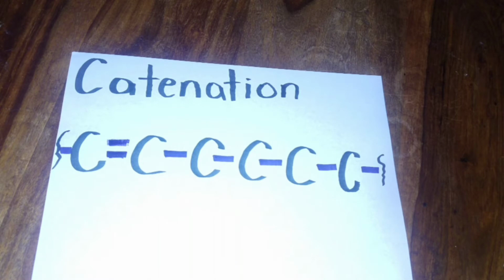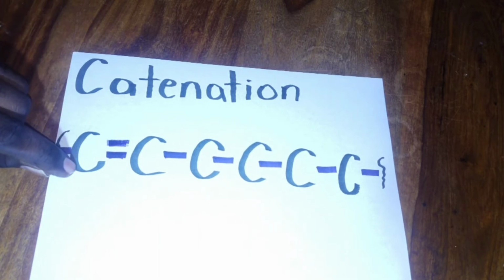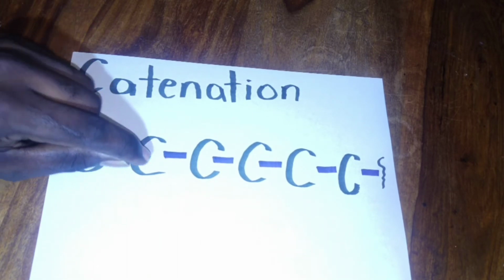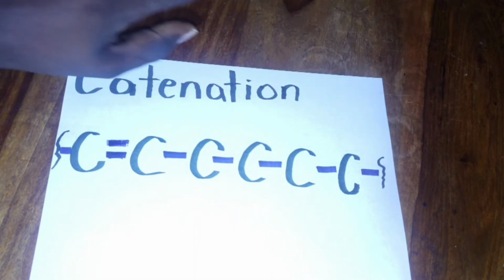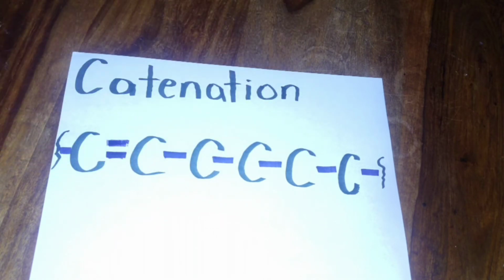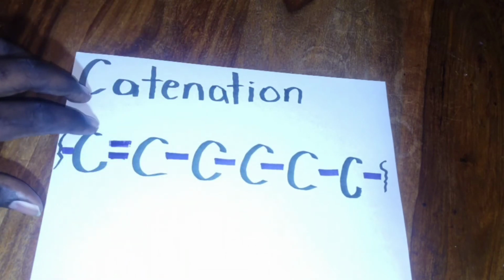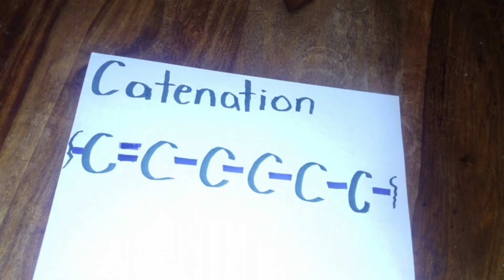There are other elements that form chains as well through the process of catenation, but carbon is by far the most popular element which forms these chains. Now, in this example, what you're seeing is that carbon is double bonded to another carbon, then single bonded to other carbons throughout. These little parts up here just say that the chain continues. And I've omitted hydrogens and any other elements from this just to show you that the chain can be formed. I could have continued to draw as many carbons as possible, but it may take me forever, so I just drew a few here for you. So this is what we mean by chain formation.